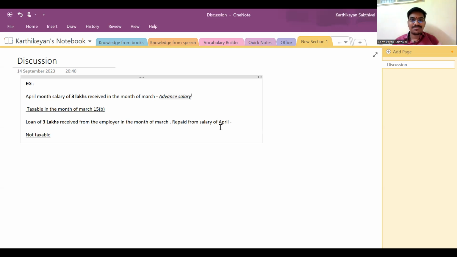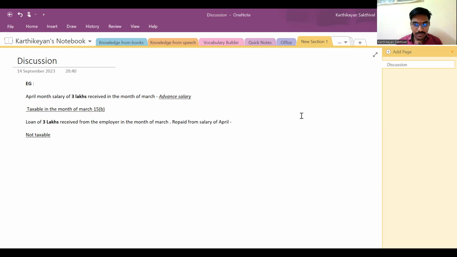What is this? It's like a secured loan or unsecured loan kind of thing. Perfect. That's it. The first term is advance salary. In case of advance salary, it is taxable. If it is advance against salary, it is not taxable. Or loan against salary, it is not taxable. Clear?